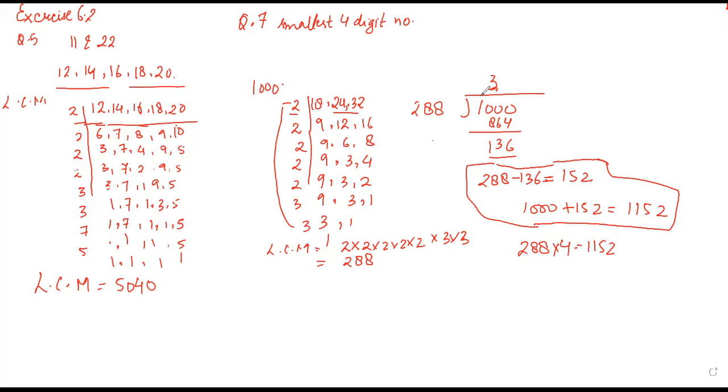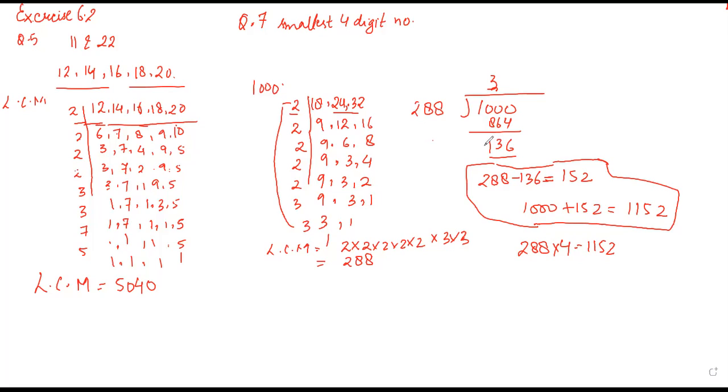Because here you got a remainder, that's why you will go with 4. So 288 into 4 will give you 1152. Like this you can do these types of questions. First of all, you find the LCM of the given numbers, and then you divide the smallest number. If it is a 5-digit number, you divide the smallest 5-digit number. If it's the smallest 4-digit number, you divide the smallest 4-digit number.